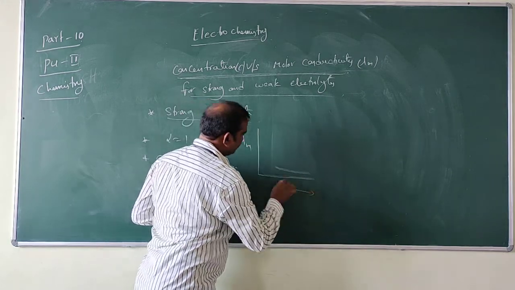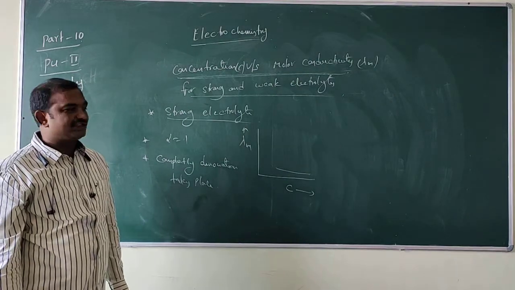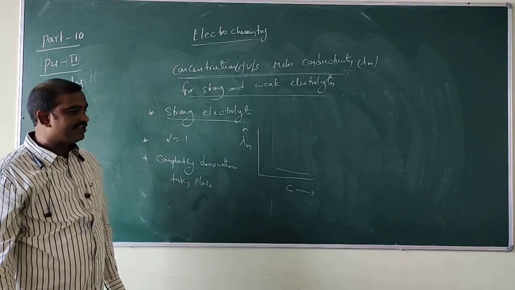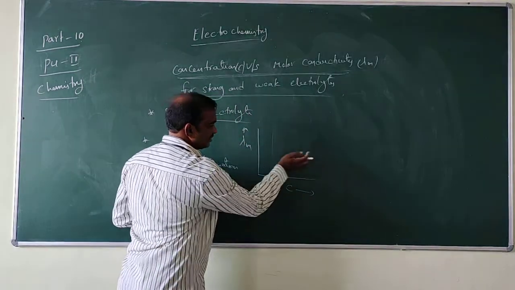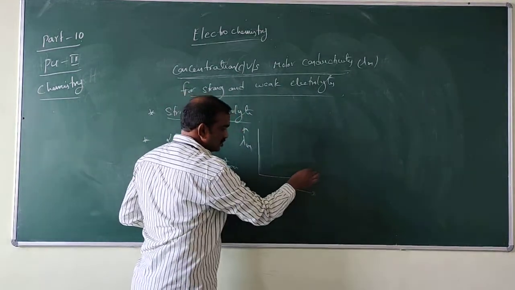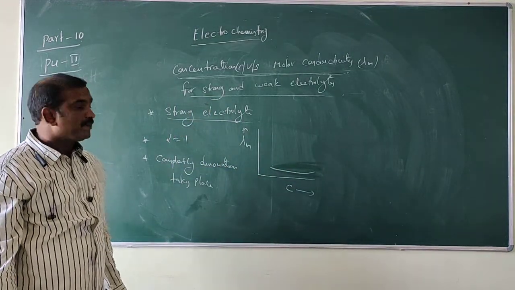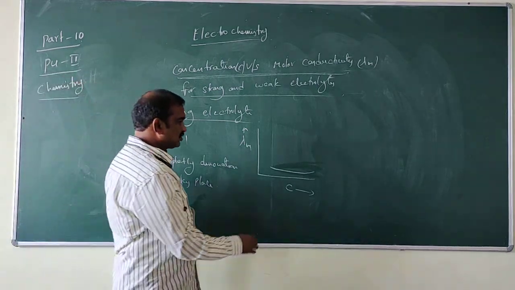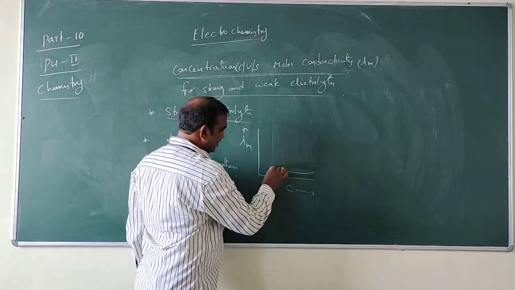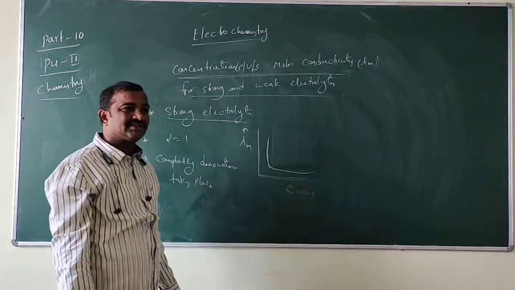This is the concentration and this is lambda m. This is increasing order of concentration. As concentration is decreasing, what happens to lambda m? It will increase. This is the graph, it will increase like this.